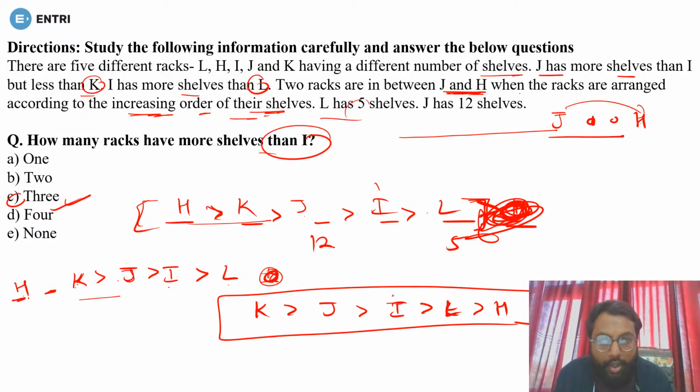So heavier than I, there will be only 2. Yes, option number B will be the right answer. Yes, now it is right. 2 will be there.